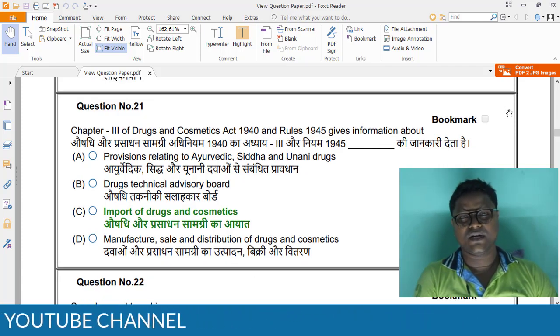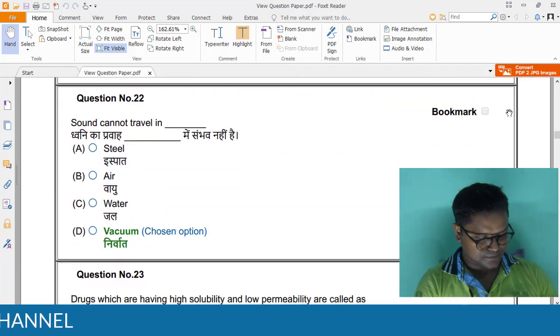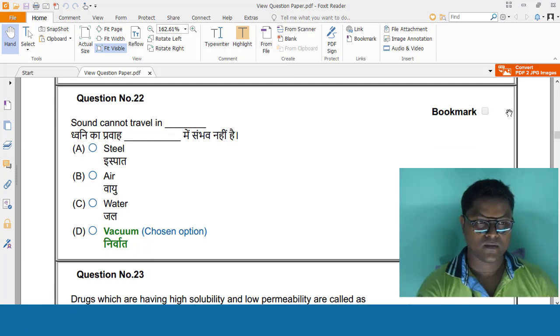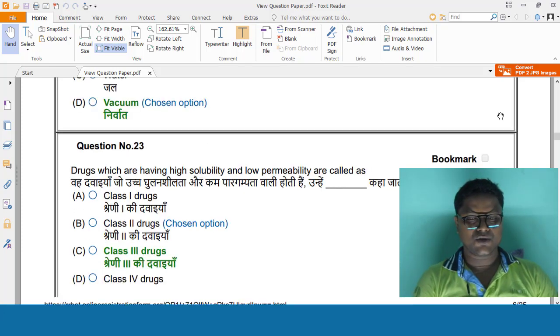Question number 22. Sound cannot travel in dash. Sound can move through solids, it can move through air, and it moves through water. The answer remains vacuum.